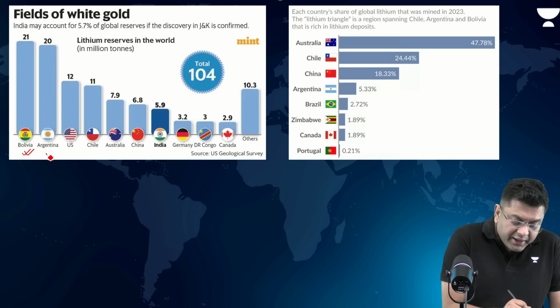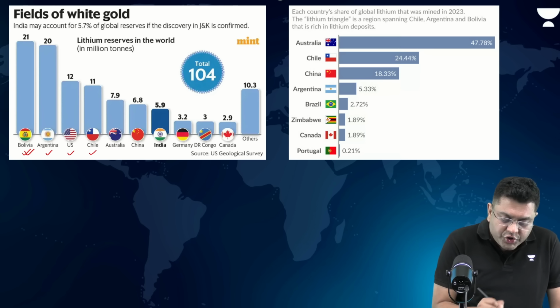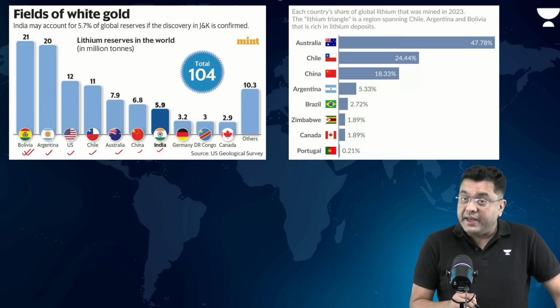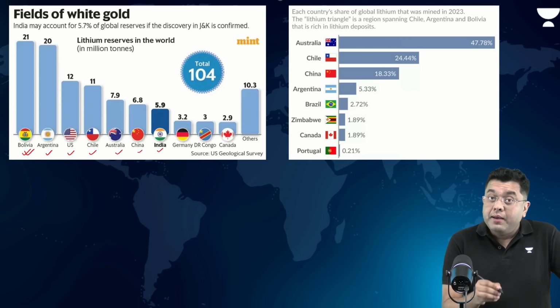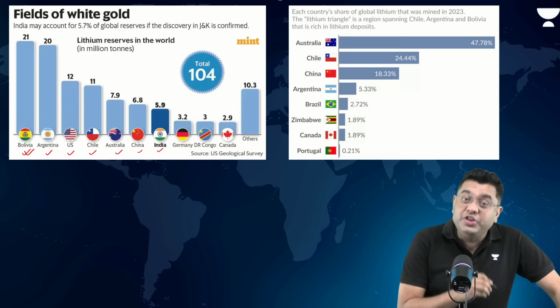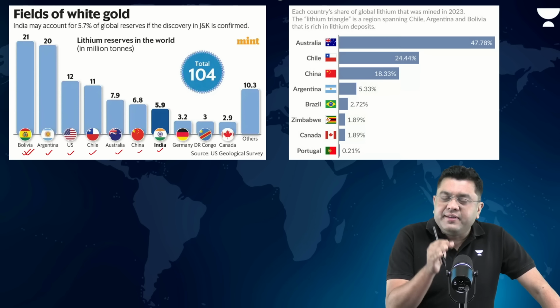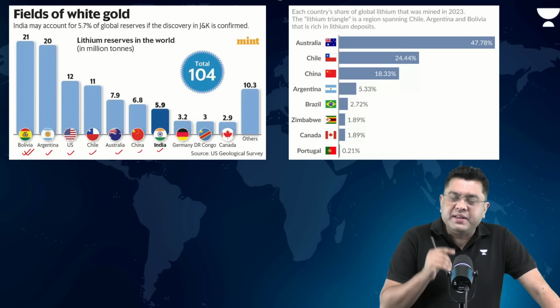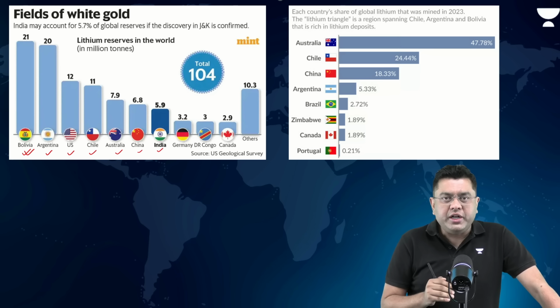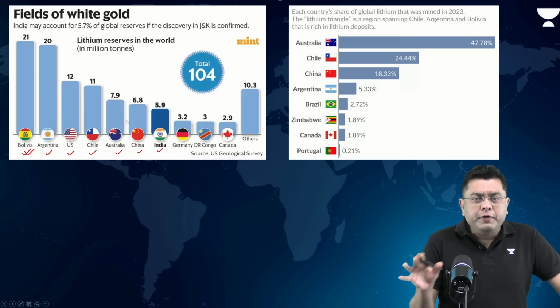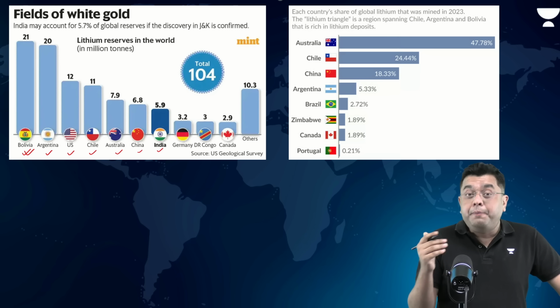So, Bolivia, Argentina, US, Chile, Australia, then comes China, and then comes India. Now, Bolivia, Argentina, and Chile together are known as the famous lithium triangle. ABC, remember that. Argentina, Bolivia, and Chile. They form the lithium triangle. Now, here you will observe the larger producers.